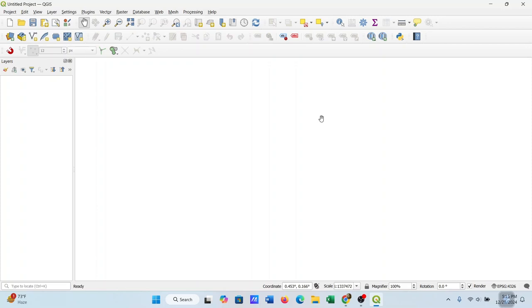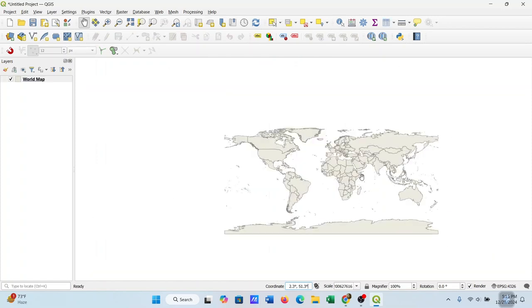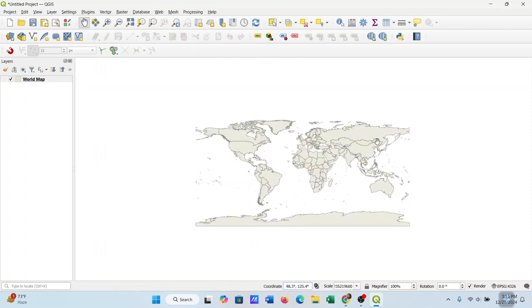So first of all, I will add the world map layer. To do that, in the coordinate box, I will write world and then hit enter. So that's how I'll add the world map layer.